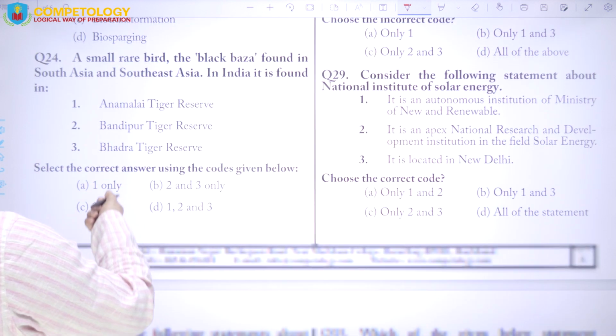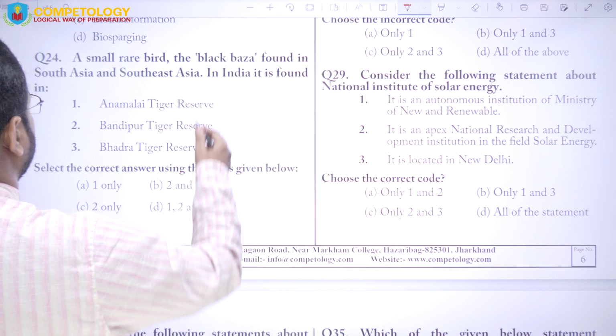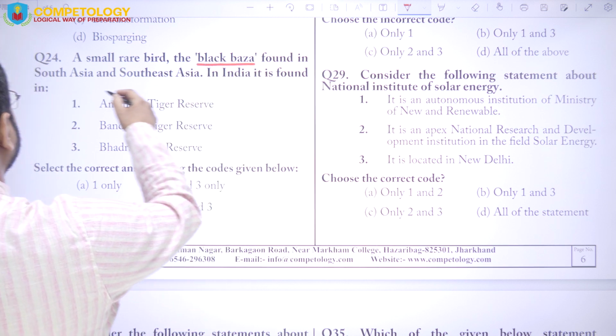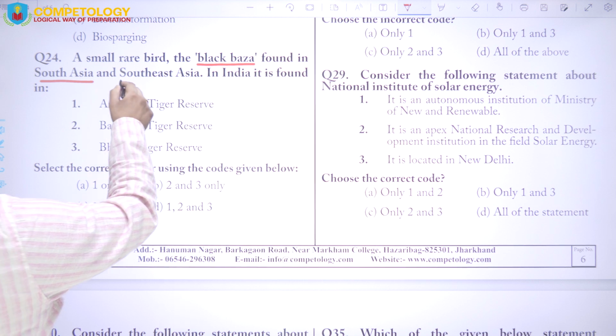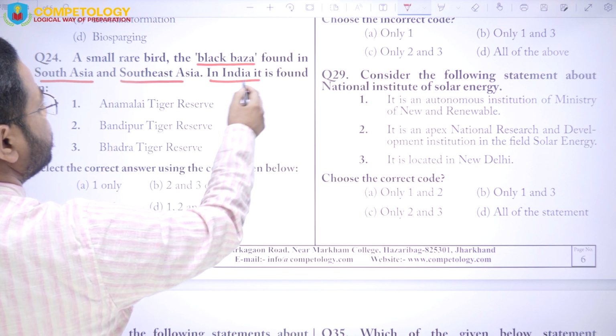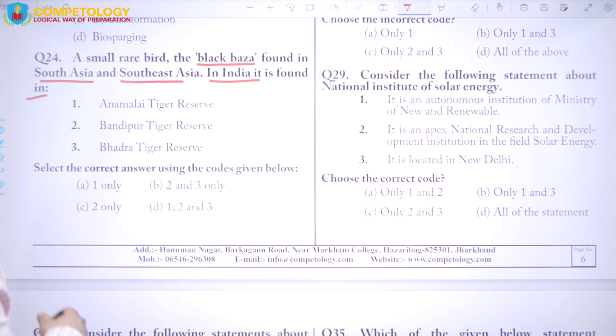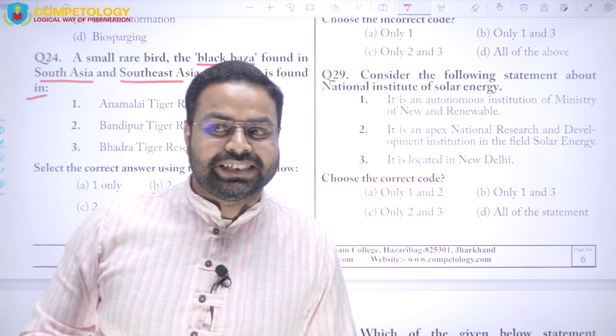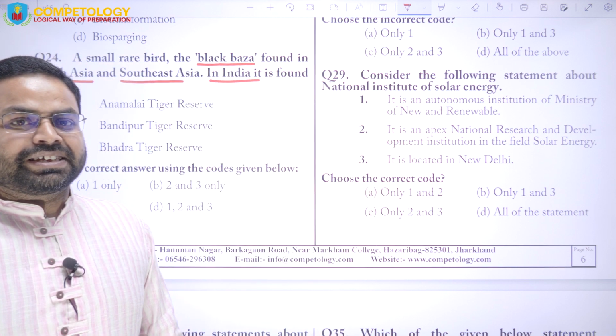Next is a small rare bird, the black baza, found in South Asia and Southeast Asia. In India it is found in... So the question is tricky.